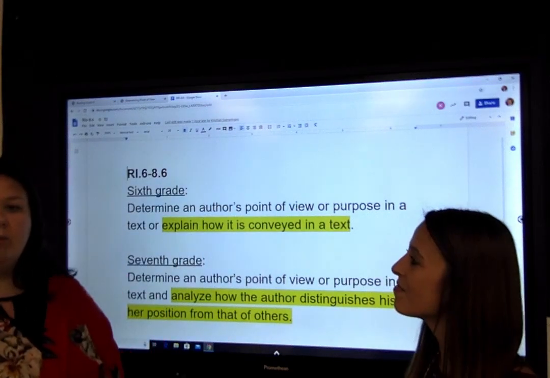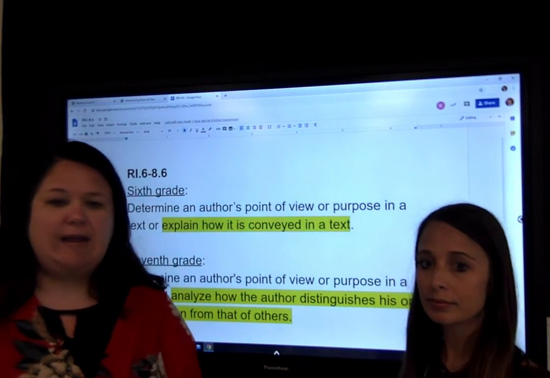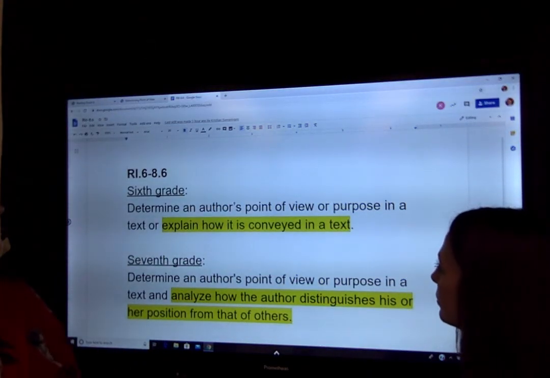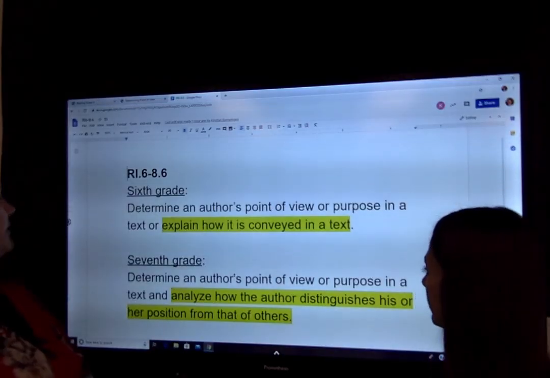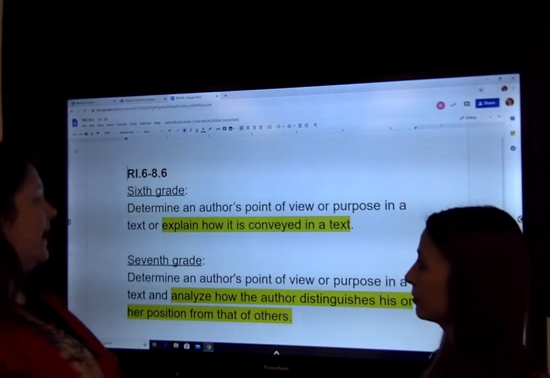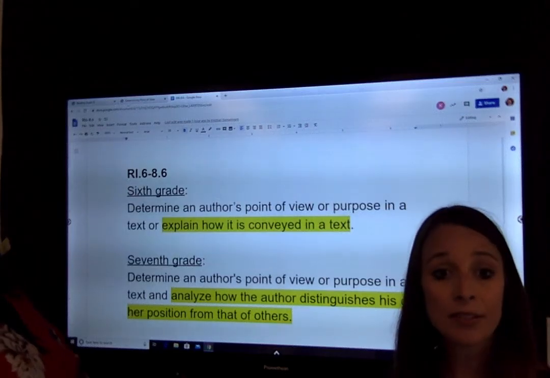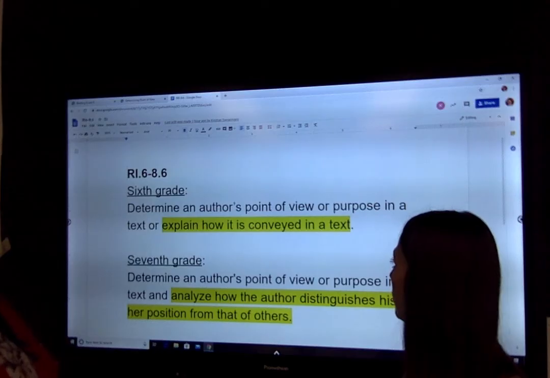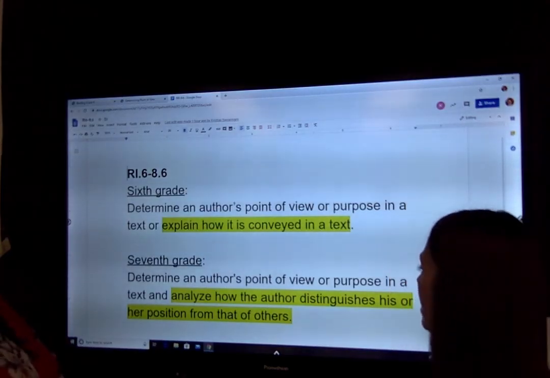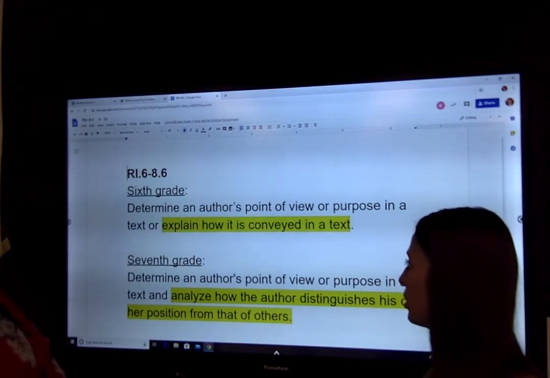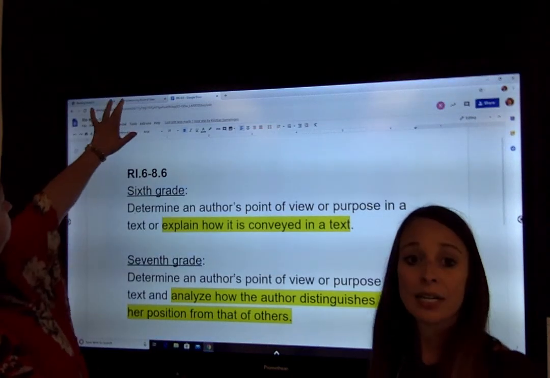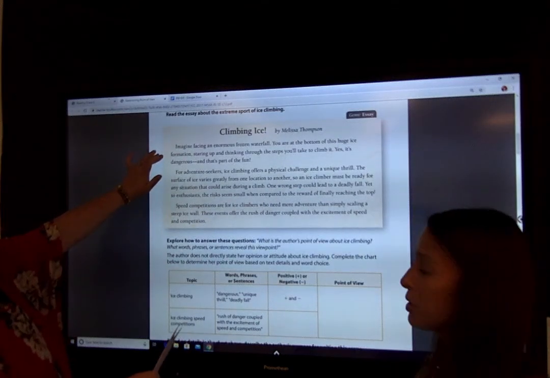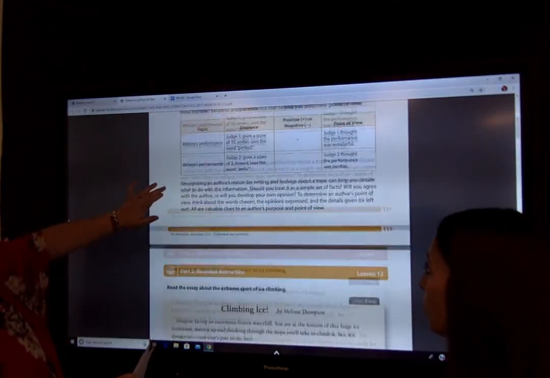Okay, today we're going to look at point of view, and your 6th grade standard is RI.6.6, and it says to determine an author's point of view or purpose in a text or explain how it's conveyed in a text. And the 7th grade RI.7.6 says determine an author's point of view or purpose in a text and analyze how the author distinguishes his or her position from that of others. It's very similar to the 6th grade standard, but just a little bit different. So you'll see the difference when we get to a lesson.